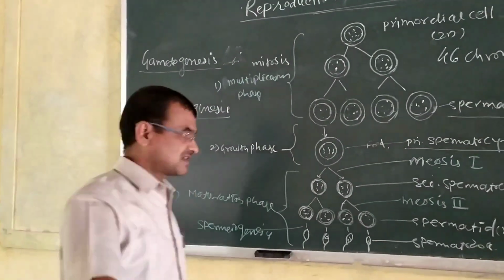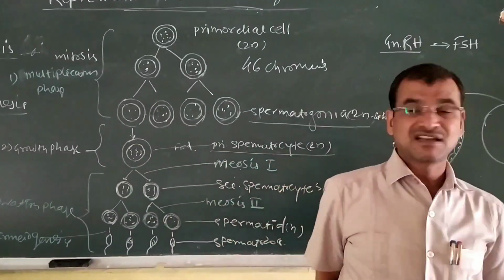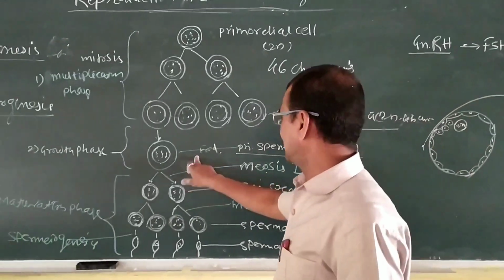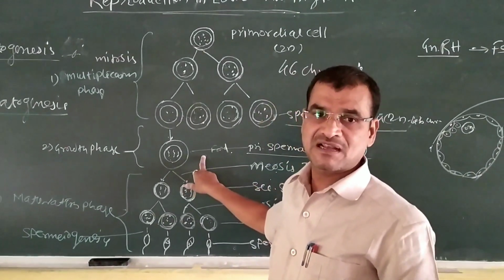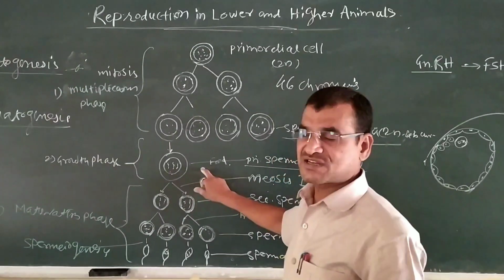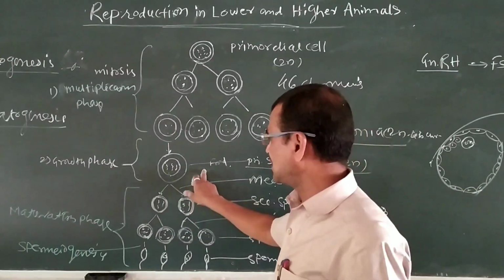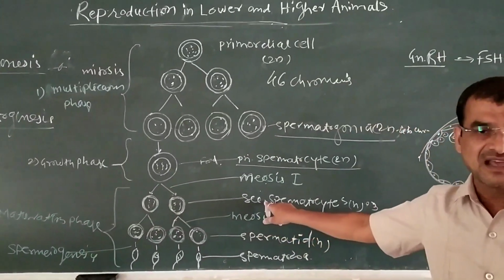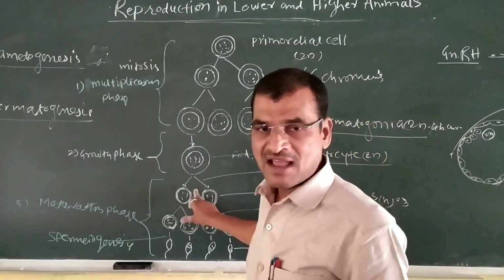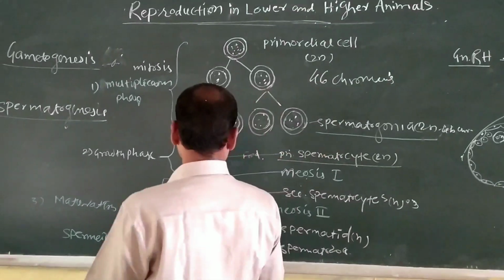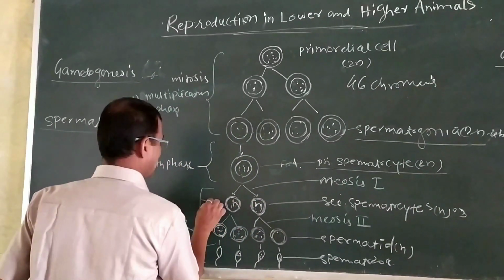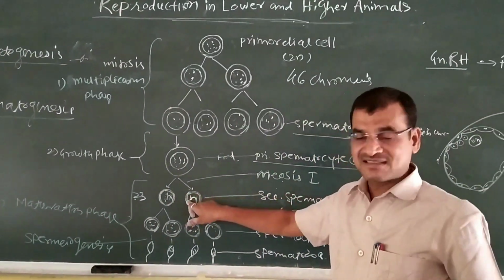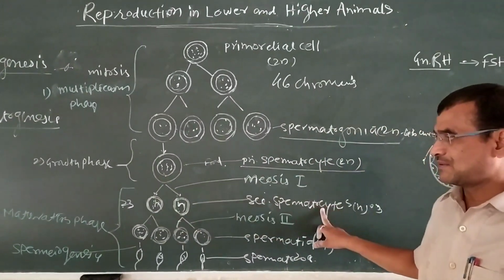In the maturation phase, there are meiotic divisions. Meiotic division means reduction division. Now, what happens in reduction division? This primary spermatocyte undergoes the first meiotic division, which is reduction division, and produces two haploid secondary spermatocytes. Haploid means it contains n, that is 23 chromosomes. So this is the haploid secondary spermatocyte.